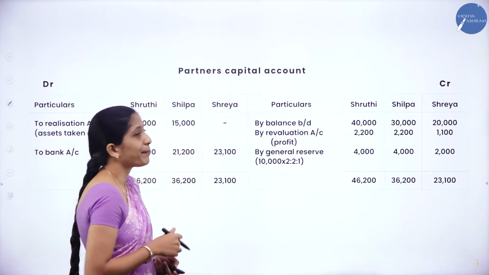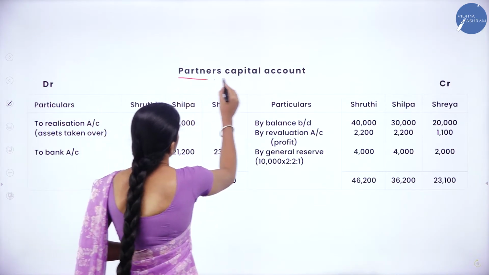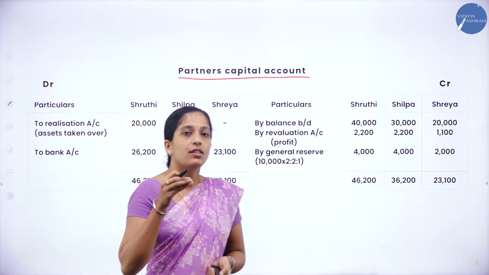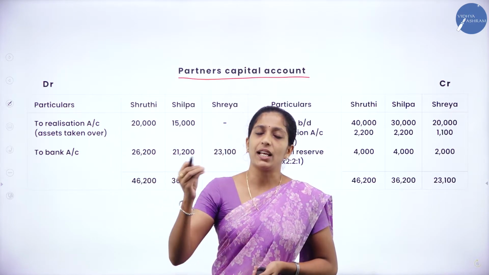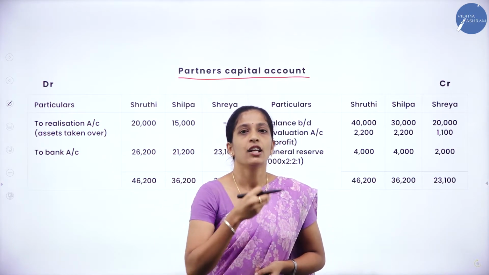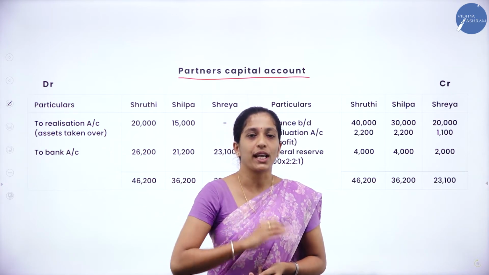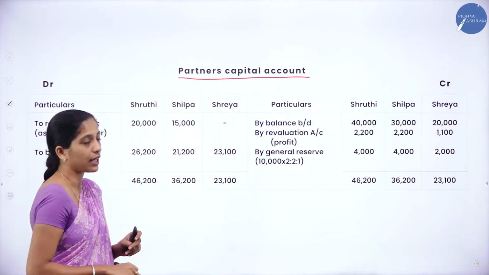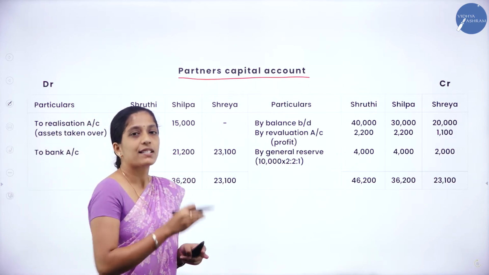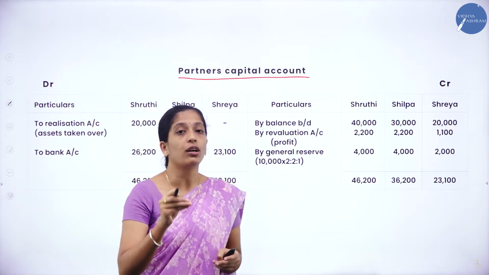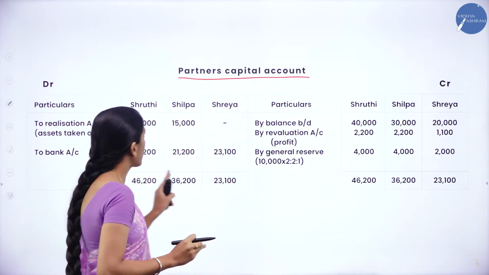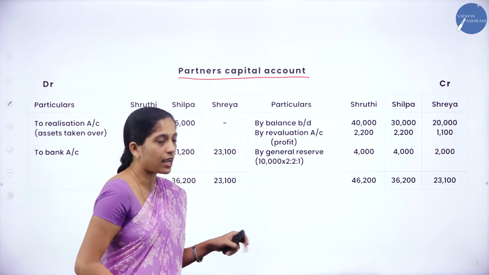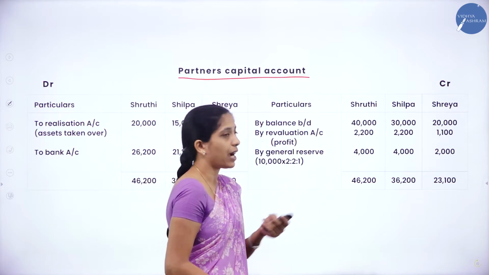Now we shall prepare the partners' capital account. So it is very easy to prepare the partners' capital account. So you have to be very careful while preparing the realization account. Other than that, your partners' capital account and bank account are very easy. Now how to begin a partners' capital account with the heading partners' capital account. Now you will be having the debit side as well as the credit side, and you have to draw a column for each partner. Now who are the partners in this problem? Shruti, Shilpa and Shreya. So 3 columns under the debit side, and on the credit side particulars, Shruti, Shilpa and Shreya.